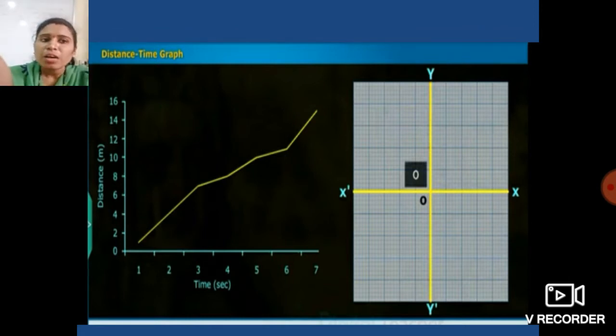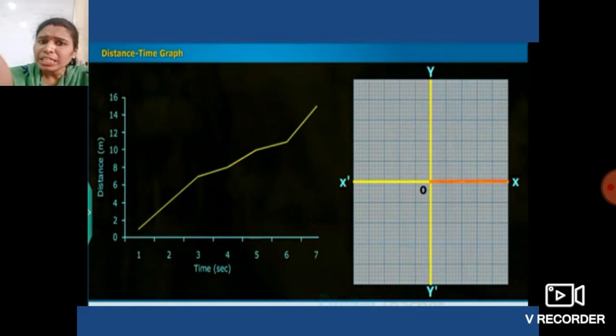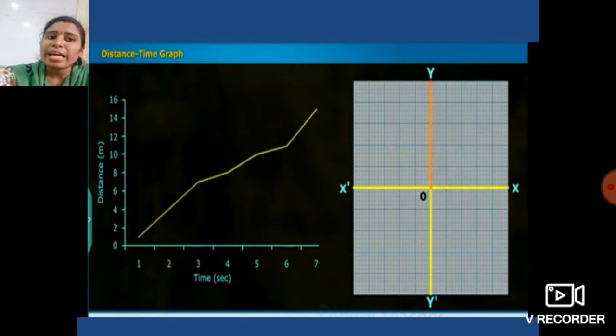Now generally the positive values are shown along the OX, towards the right hand side of that vertical line. See students, that is the orange color line OX on the x-axis, and along the OY on the y-axis.